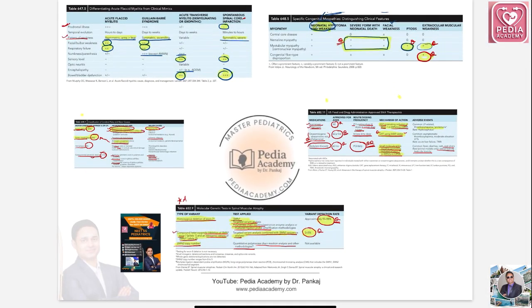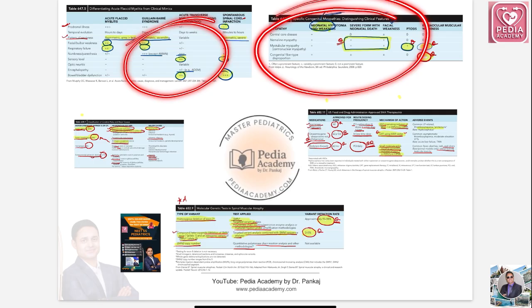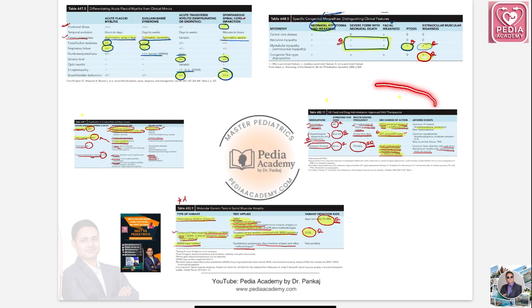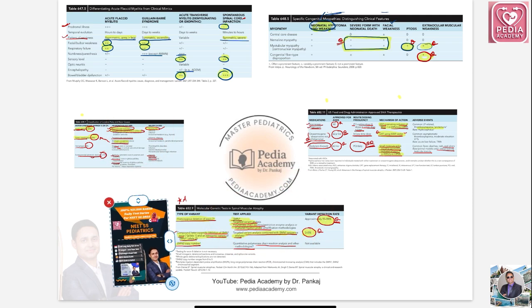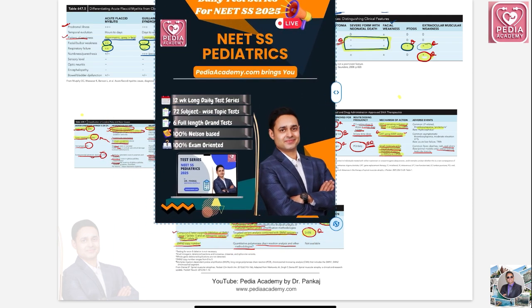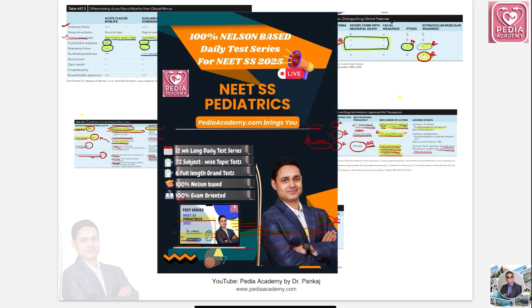So this table contains an ultra high yield extract of CNS: this is the AFP table, this is the congenital myopathies table, this is the SMA therapies table, this is SMA diagnosis, and this is the CP types table. Again, as we discuss this, we are relying on this table-based discussion and MCQ series.